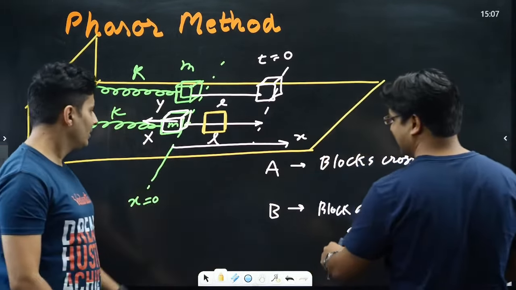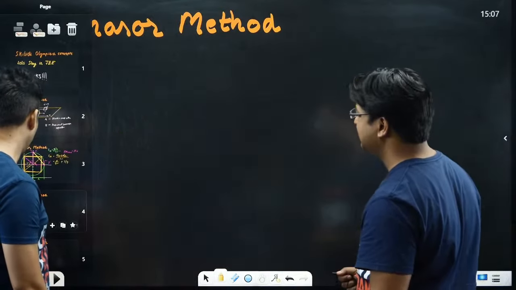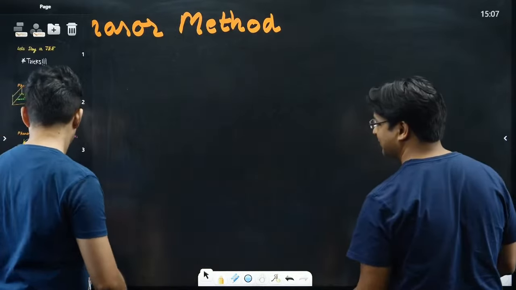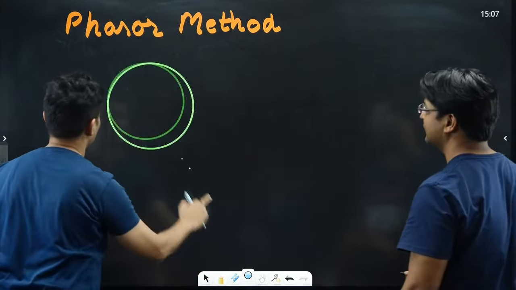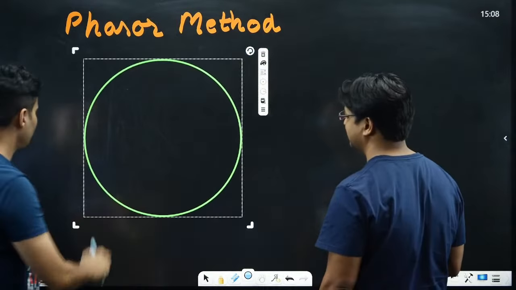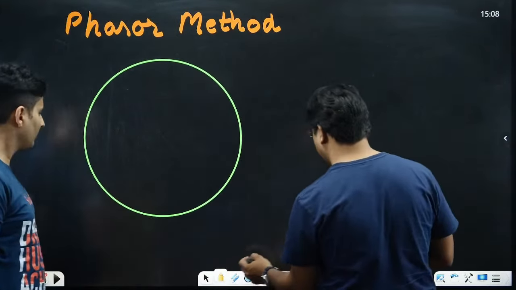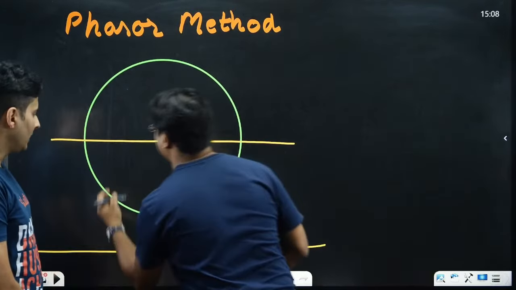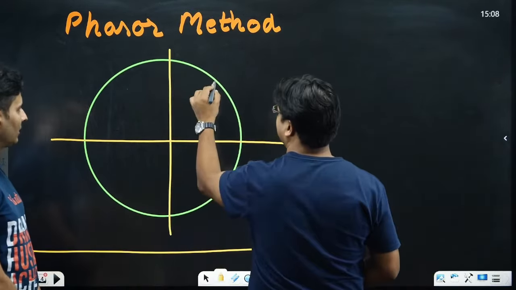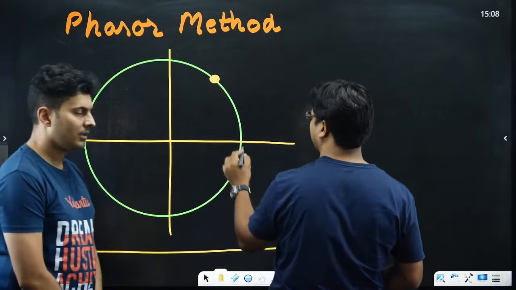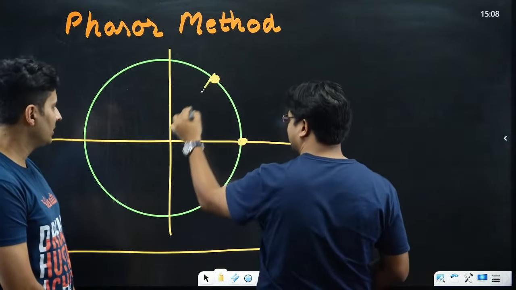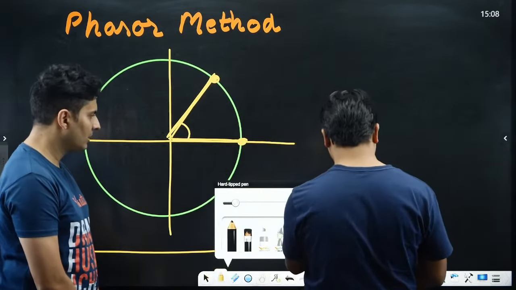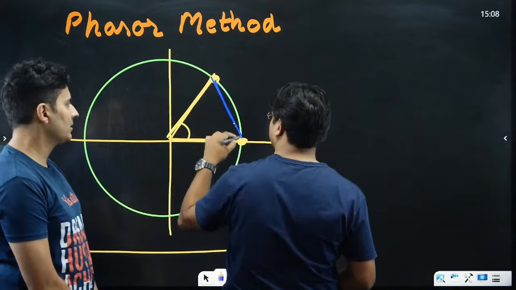In that case, we'll draw a new one. So if we go with any random angle, again let's say we are taking the projection here. Any random angle means the first particle was somewhere here, and then we release the second particle. So this is the phase difference, and the chord is now this. This length is the chord now.